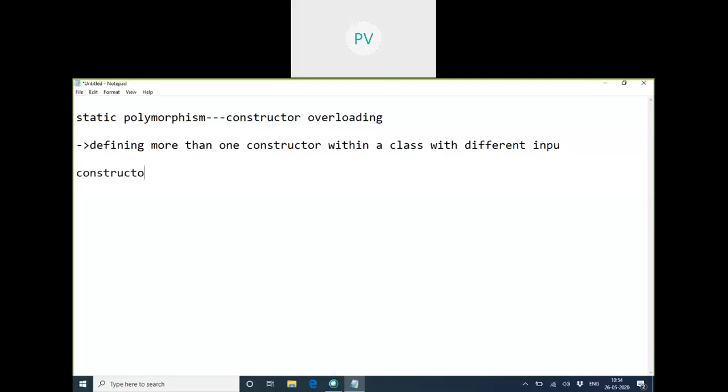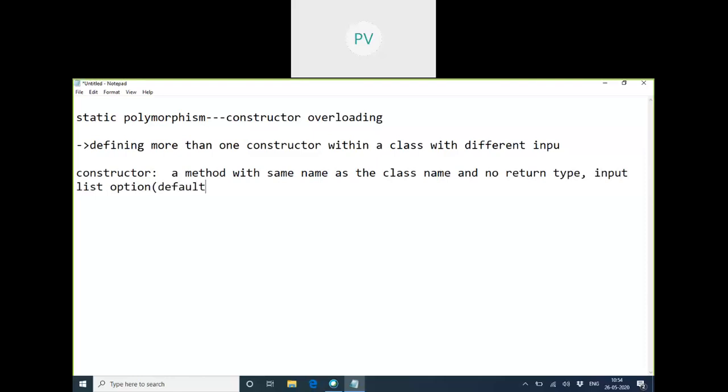A method with the same name as the class. That's the main definition of the constructor: same name as the class name and no return type. This is important. And the input list of arguments is optional. You may or may not have arguments, which means you can have a default constructor with no arguments,